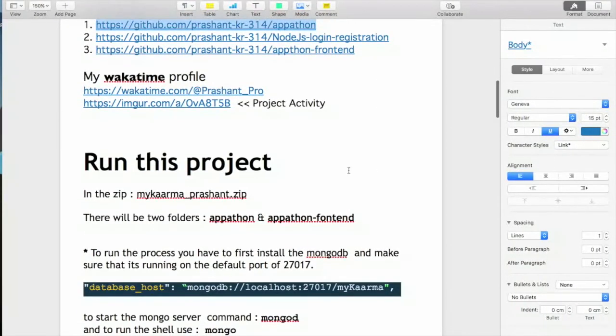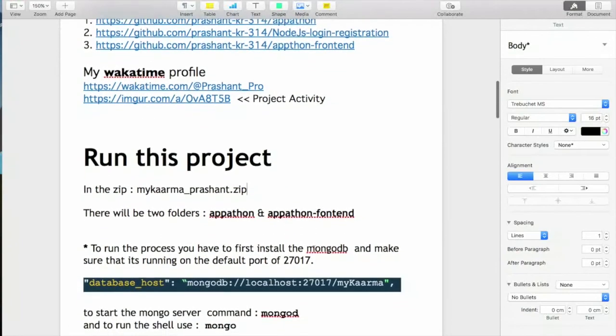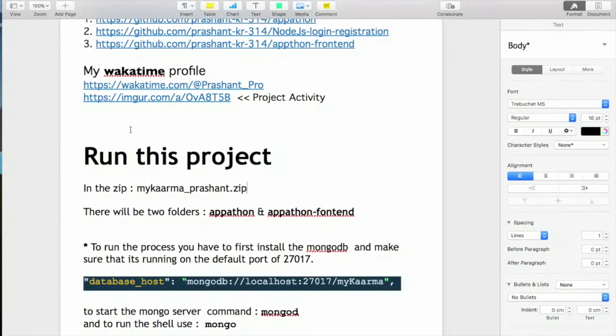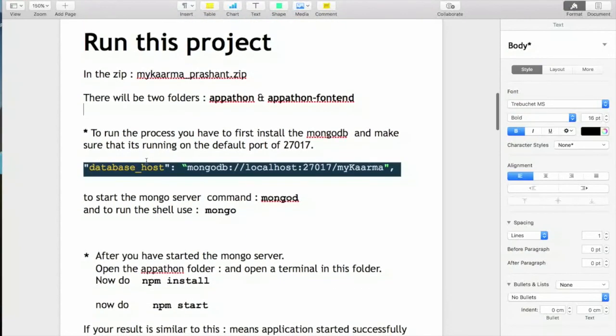And after this I show you how to run this project. I was not actually able to make a Docker image of the application. So instead I thought to make a video and write a PDF, because it will be faster than making a Docker app.